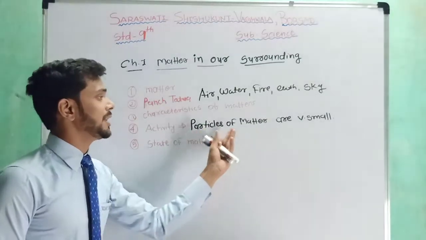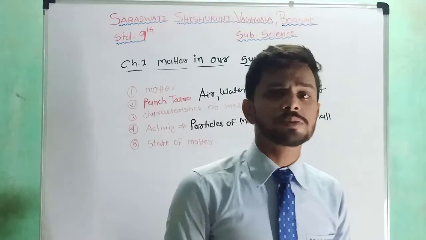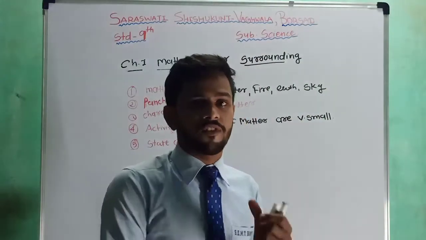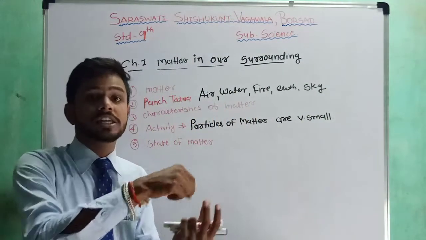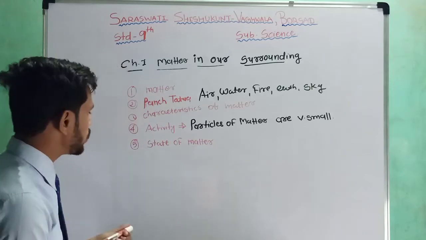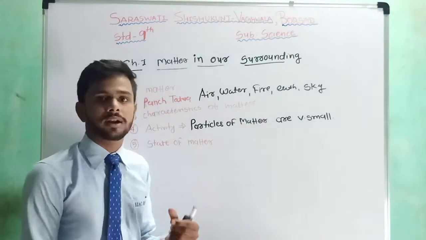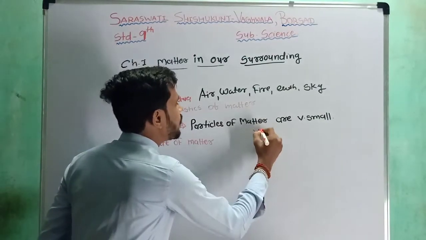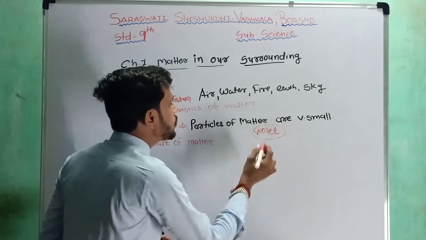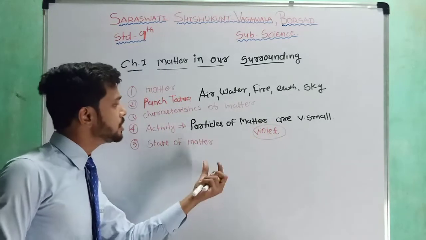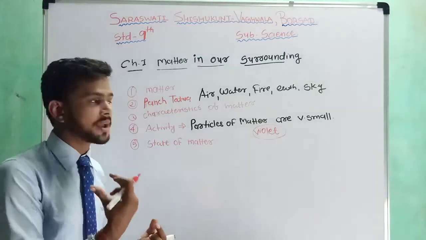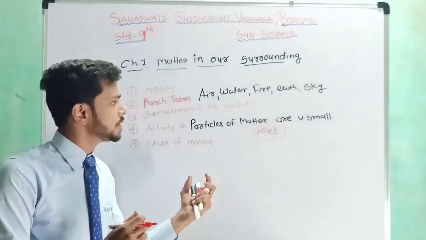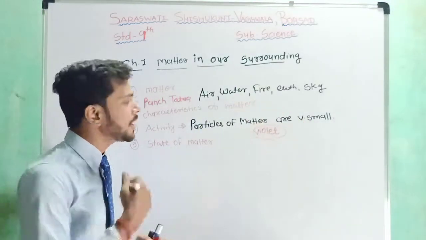Next, we have already performed the activity showing that the particles of matter are very small. We took KMnO4, potassium permanganate, and a beaker filled with water, and we dissolved the KMnO4 in the water. The color of potassium permanganate is violet, so the solution became violet in color. Then we took 10 ml of the solution from that beaker and added it to beaker number 2.